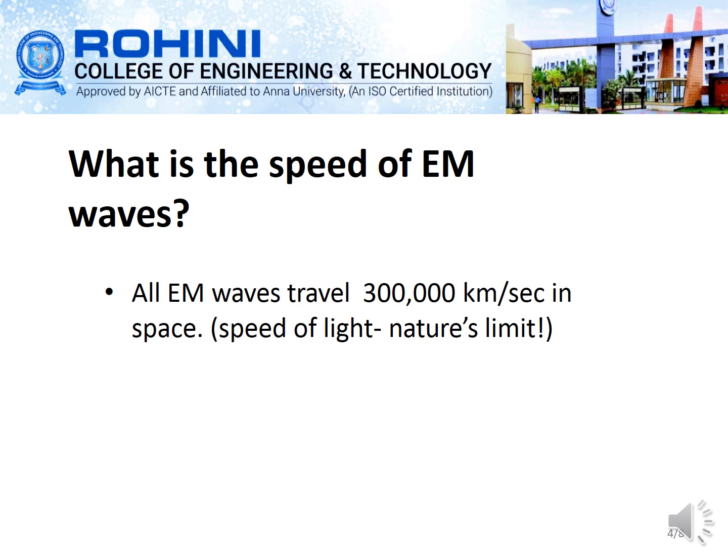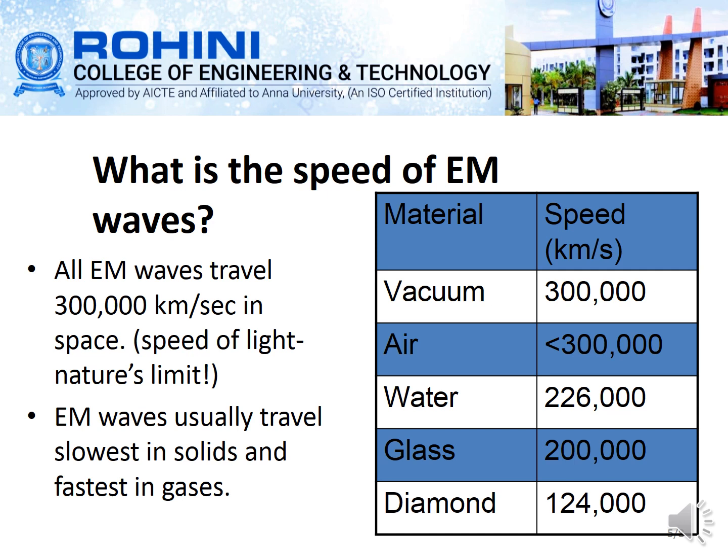So this speed will be up to 3 lakh kilometer per second. Since we know that all these electromagnetic waves travel at 3 lakh kilometer per second in space, the speed of light is very limited.